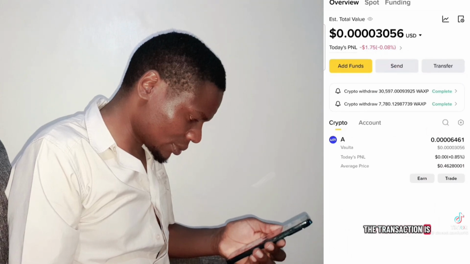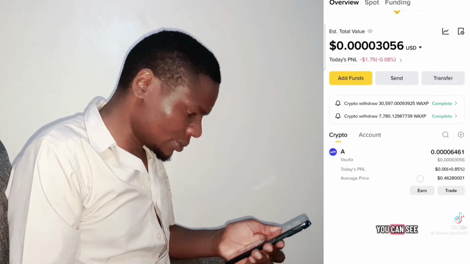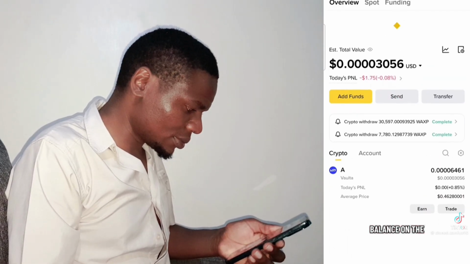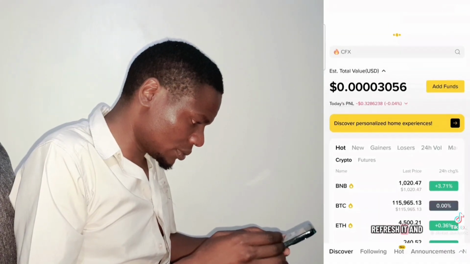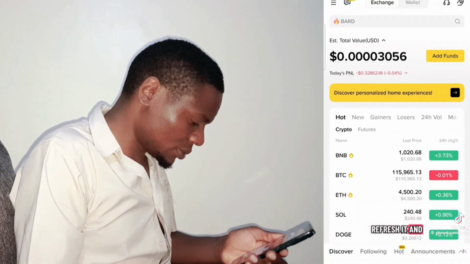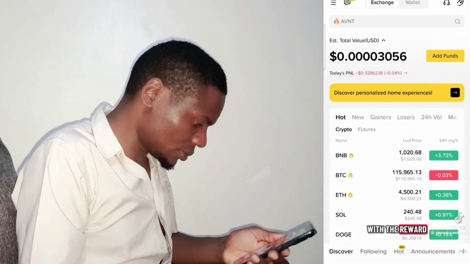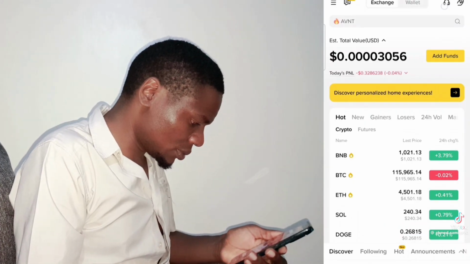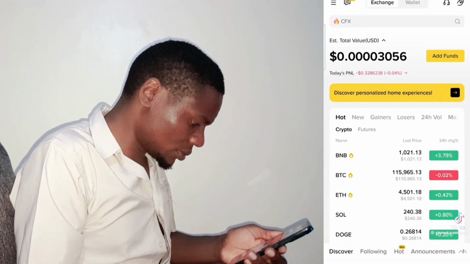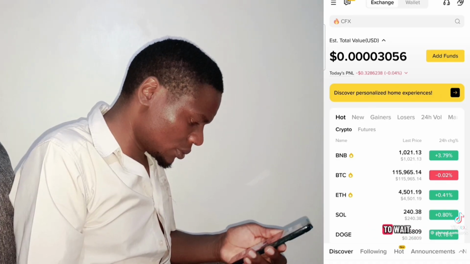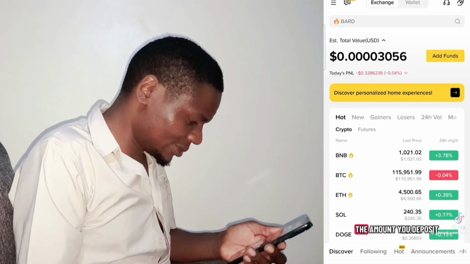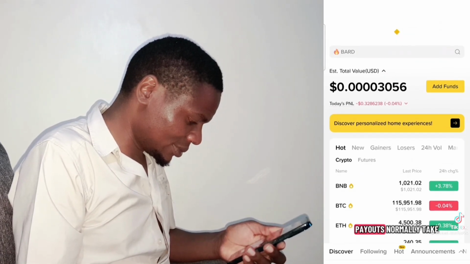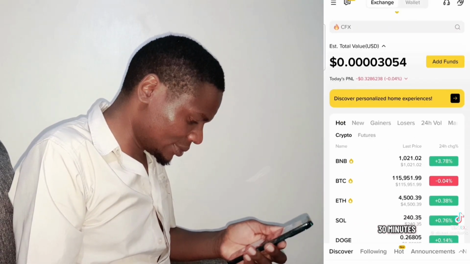The transaction is completed, and as you can see, the balance is on the main page. Refresh it and wait for the deposit to arrive with the reward. I'll speed up the video so you don't have to wait. The reward is given in WAXP tokens and it's usually between 10 and 13% depending on the amount you deposit. Payouts normally take between 15 to 30 minutes.